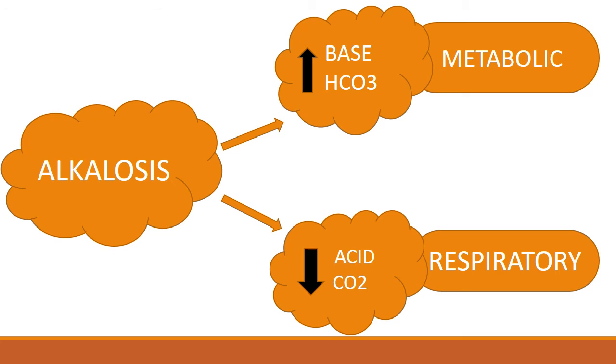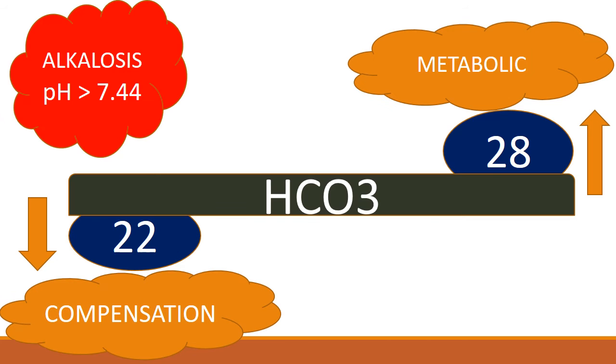Similarly, it goes for the alkalosis. Our blood can get alkalotic if the base in our body has increased, that is, the bicarb concentration in our blood has increased, and that is what we call metabolic alkalosis. Or if the acid in our body has decreased, that is, the carbon dioxide concentration is decreased, and that is what we call respiratory alkalosis.